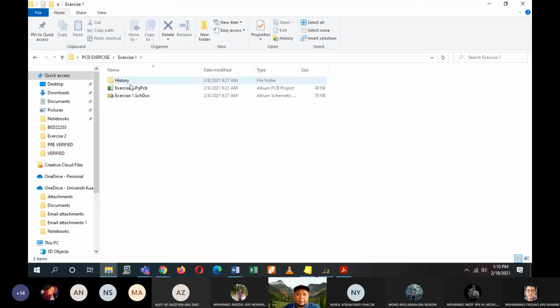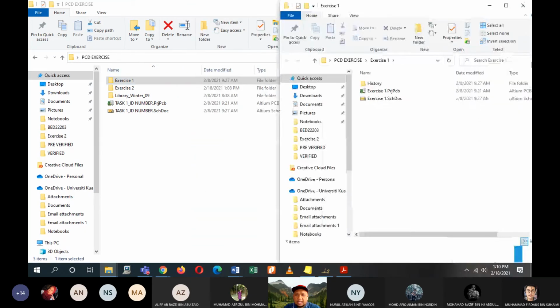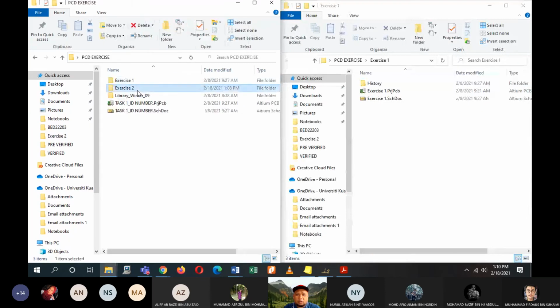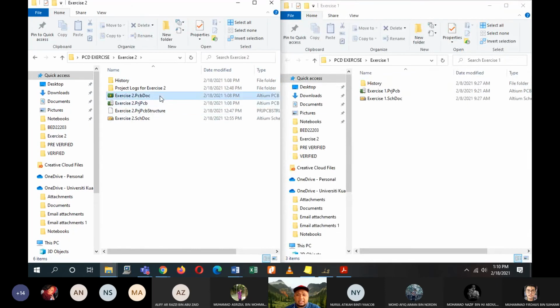If you compare, okay, so this is my exercise 1. I open a new window. And I'm opening my exercise 2 folder. Now they are not the same anymore because these 2 things and these 3, okay, they are new things which we've done just now when we were creating our PCB document.